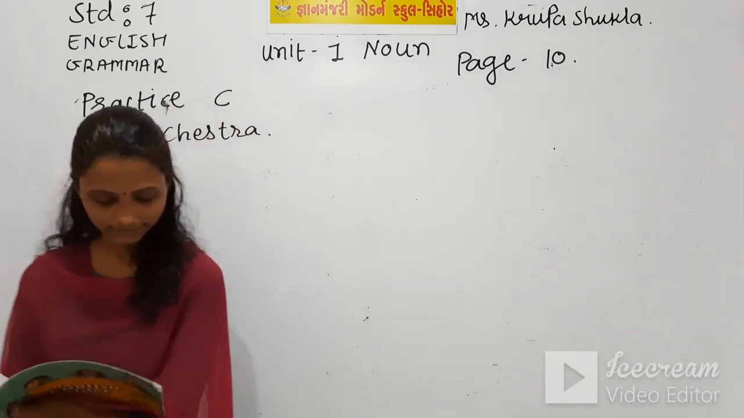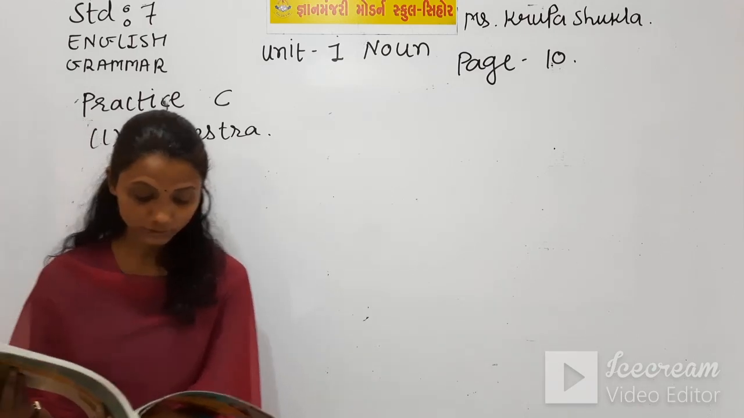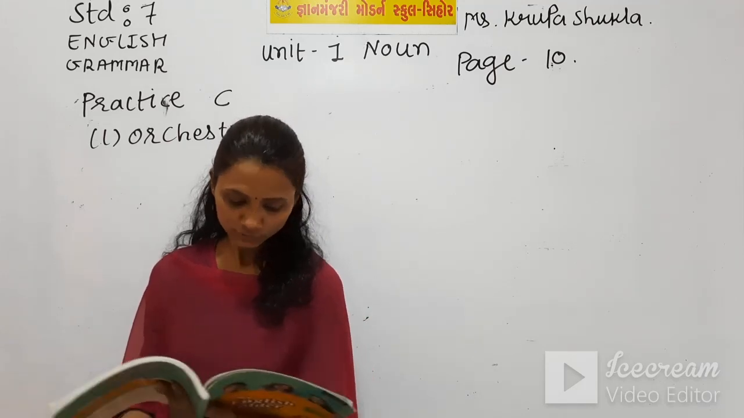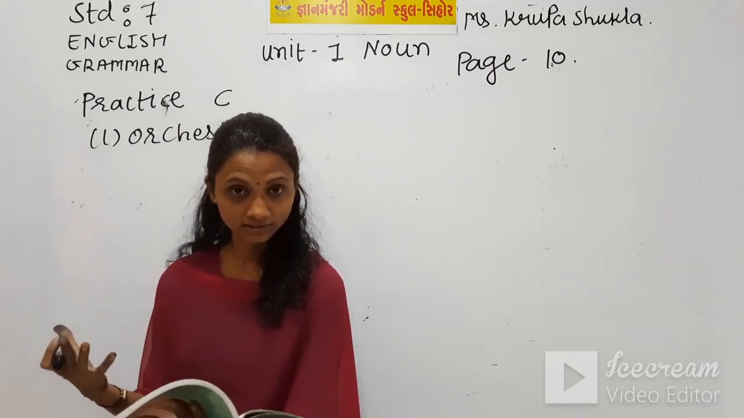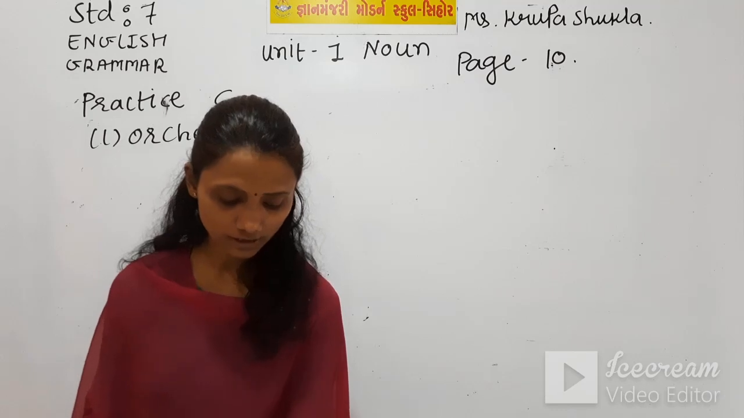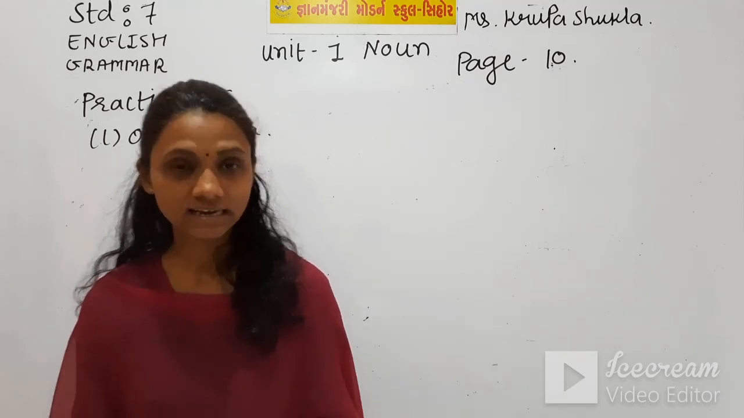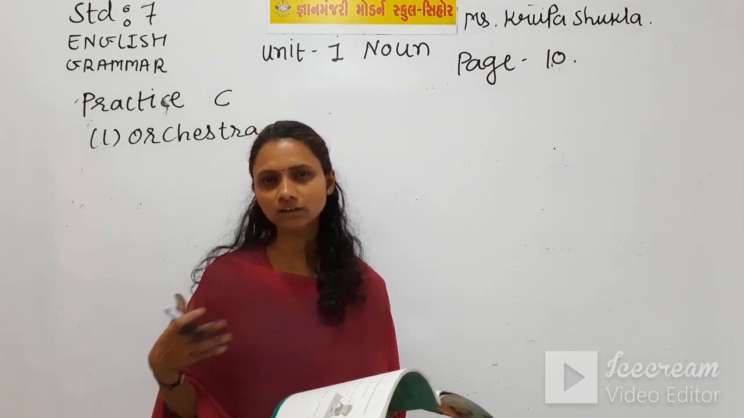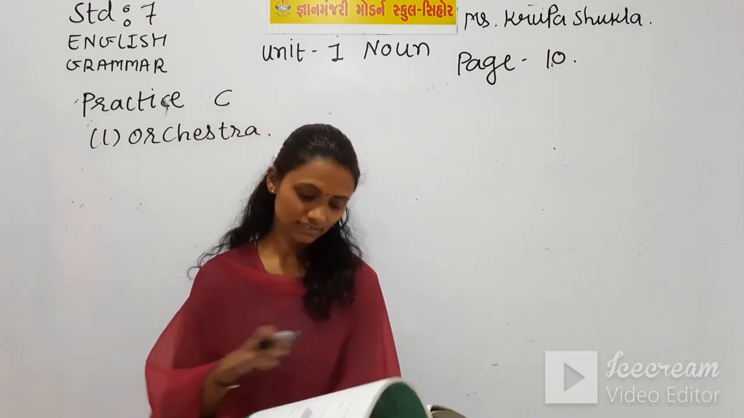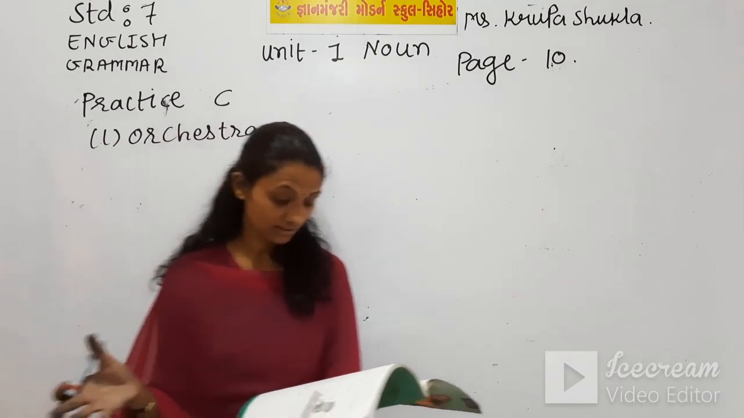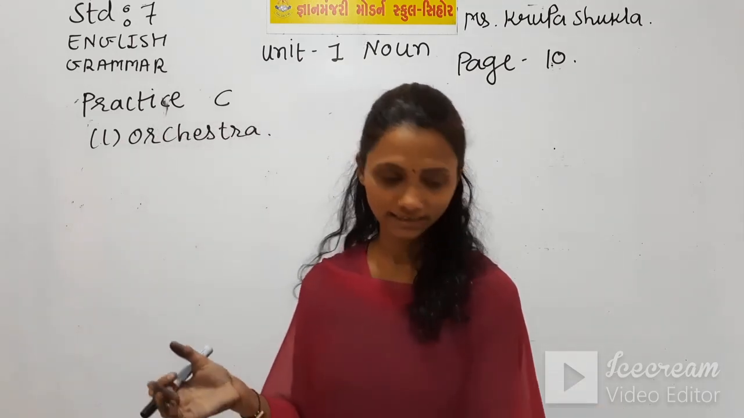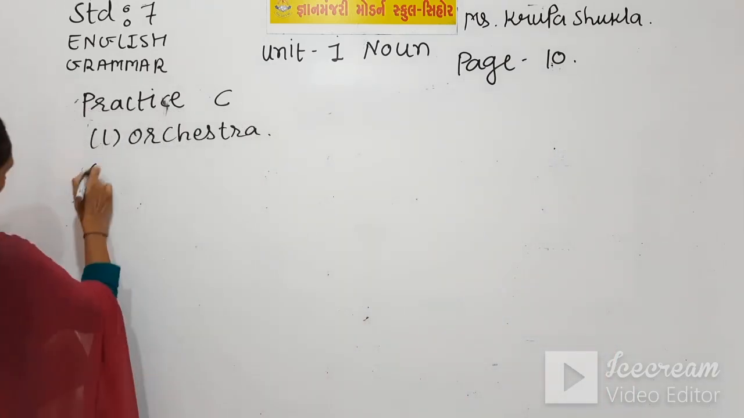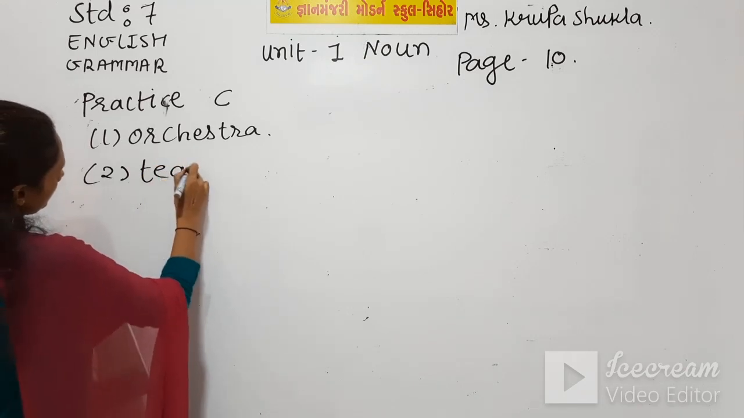Now the second one is, in the second half of the match, we forgot our differences and played as a blank. So here we are talking about a match. It could be a football match, a cricket match, or a hockey match. It means something about a game is being discussed here. So let's check if we have any word related to a game. And yes, we have the word team. So the second answer is team.